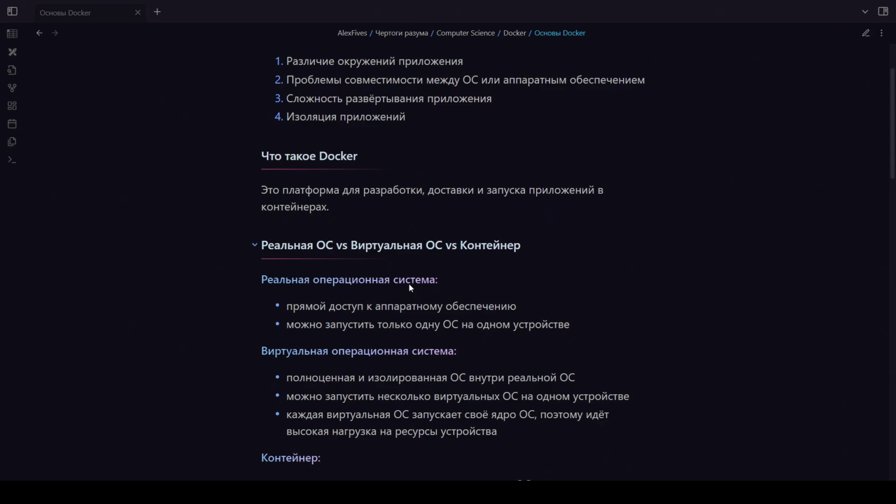So the very first option is a real, fully functional operating system. A real operating system interacts directly with the hardware, such as various components and devices. Well, even if not directly, in any case, every modern operating system has mechanisms for virtualizing memory, meaning that it does not actually interact with it directly.